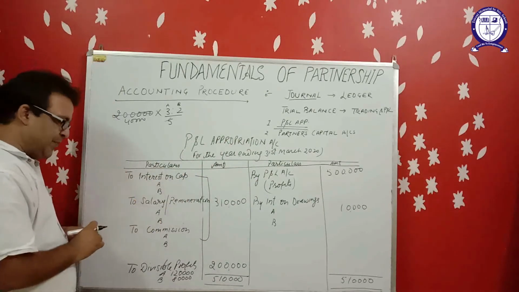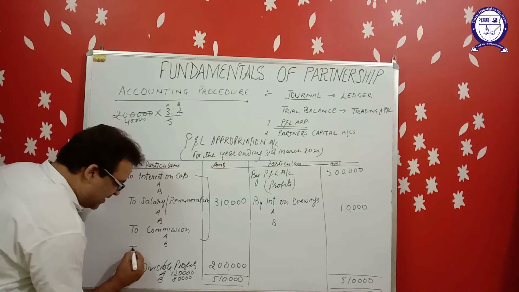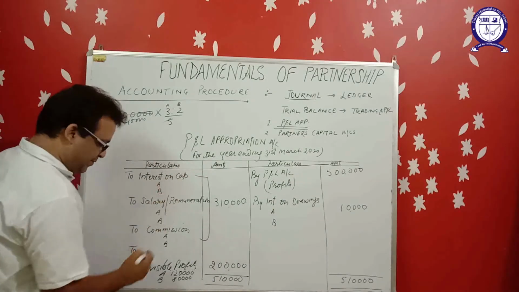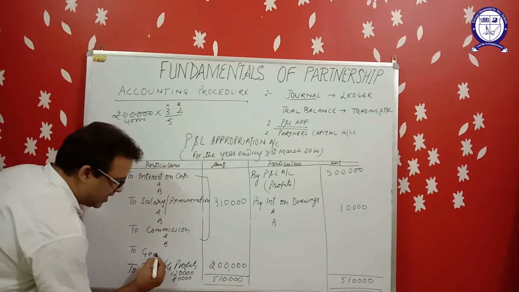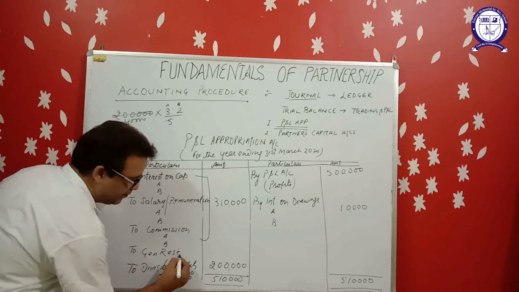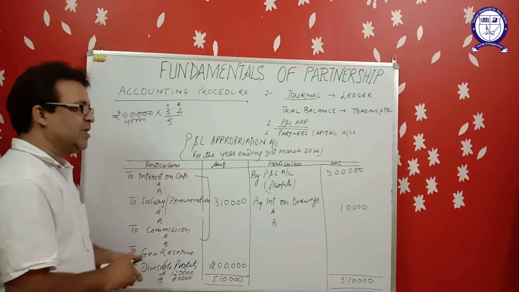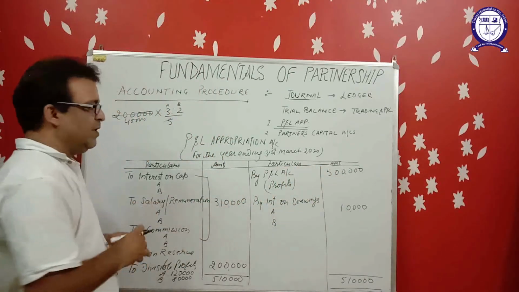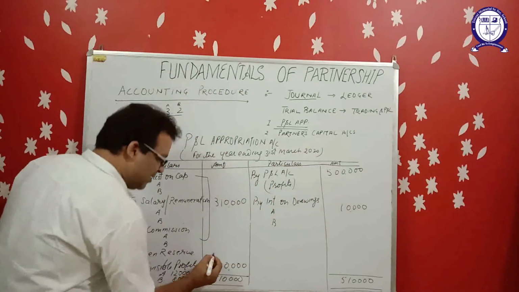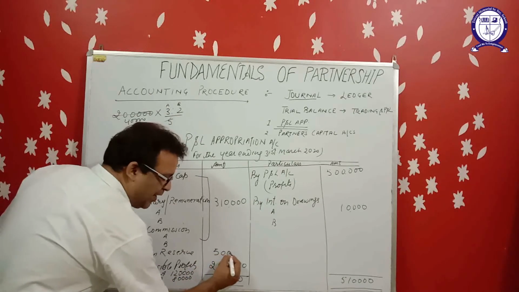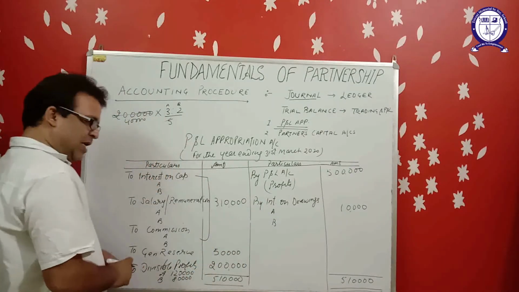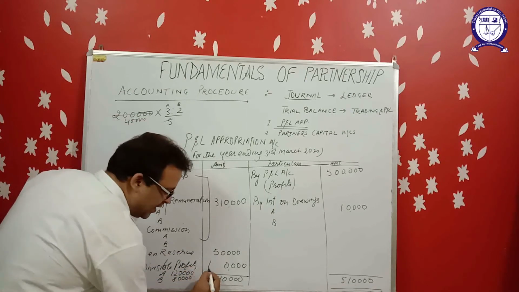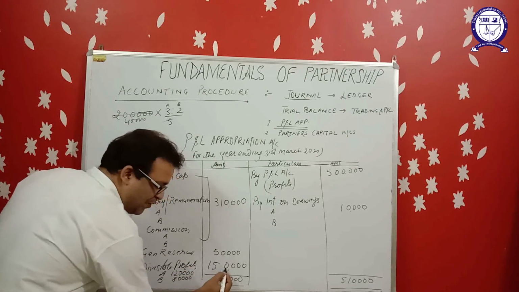One more thing, sometimes firm decides to transfer some amount to reserve, to general reserve. Suppose 10% of the profit is transferred to general reserve, 10% of 5 lakh, 50,000 profit transferred to general reserve. The remaining profit will be now 1,50,000. That is divisible profit now.